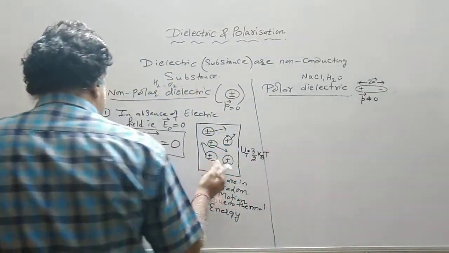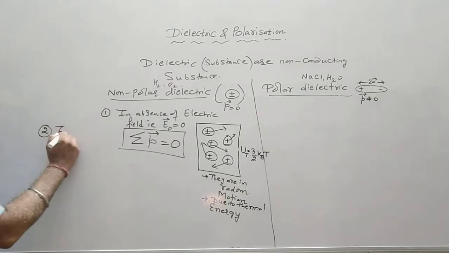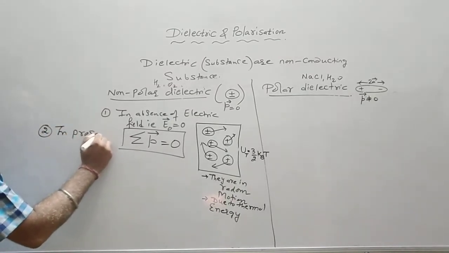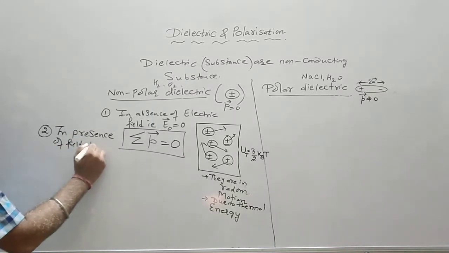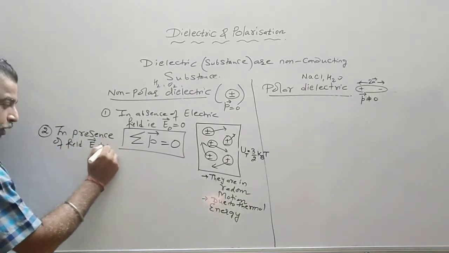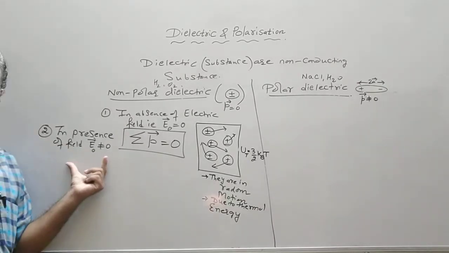Now let us see what happens here. So the behavior in the presence of the field, that is, E naught is not equal to 0. Now the field is present.